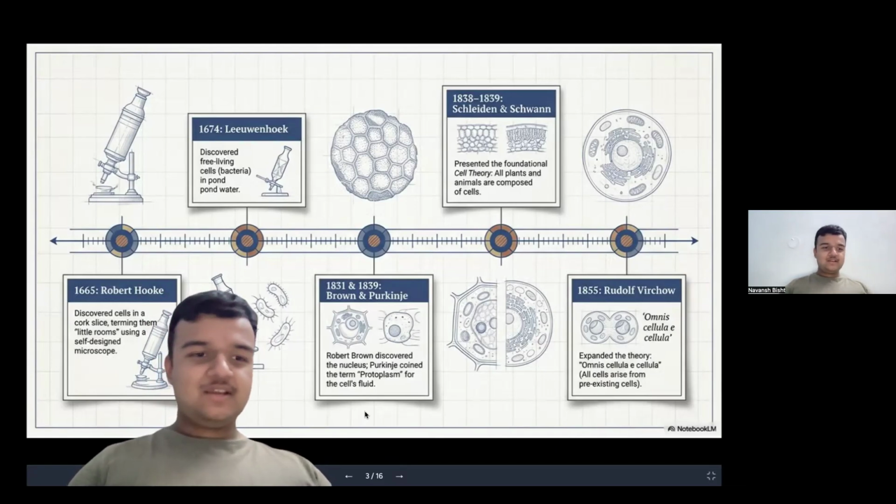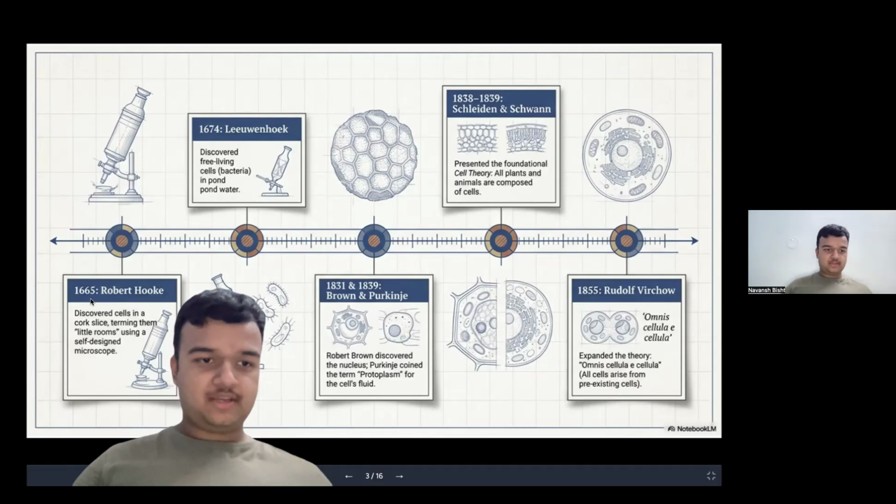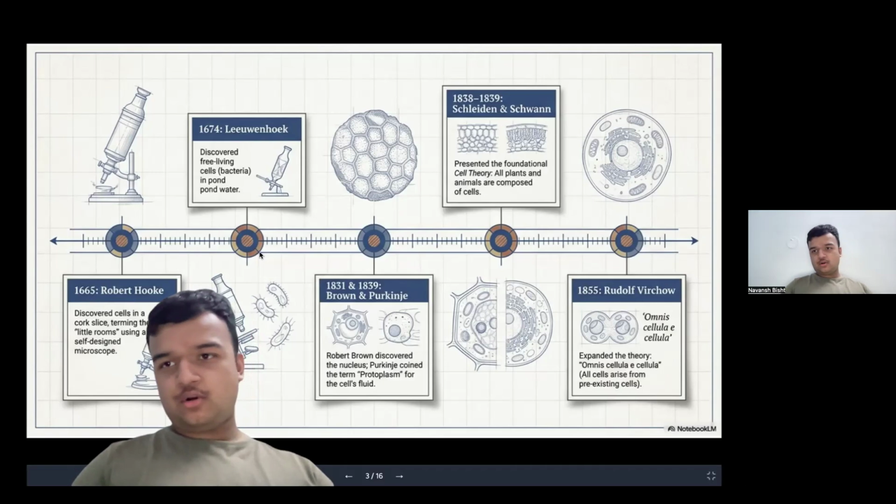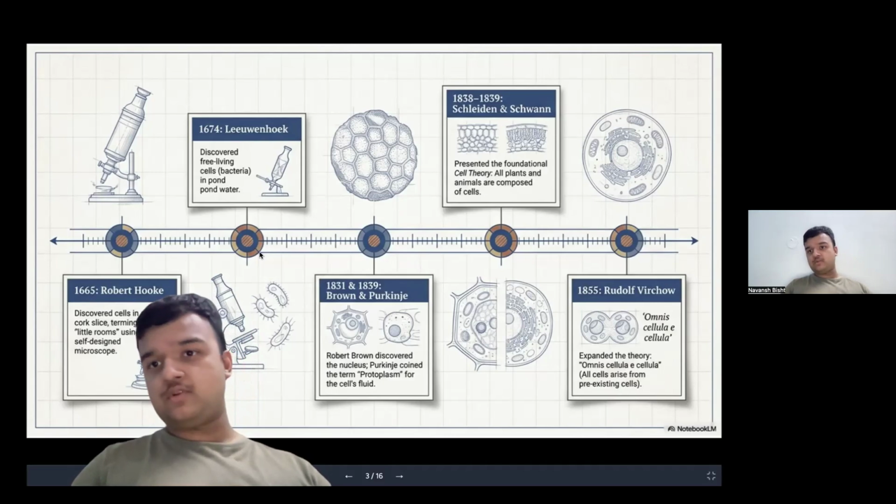First, Robert Hooke in 1665 discovered cells in a cork slice. Now all of you definitely know what a cork is. The lid present in beer bottles, which you must have seen in many pirate movies, where pirates seal the bottle with a piece of cork.